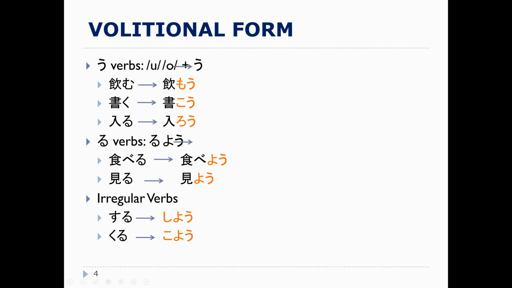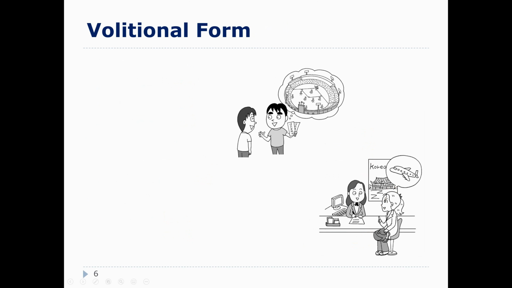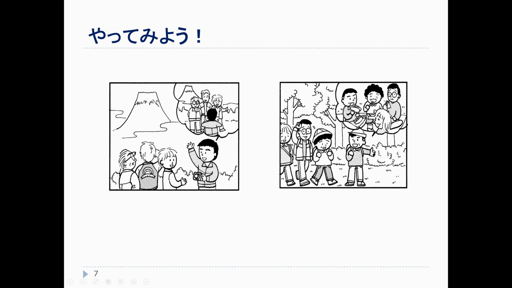So once again, for u verbs, we change to the o sound. For ru verbs, we add yo. And for irregular verbs, suru is shiyo, kuru, koyo. So let's look at some examples. 写真を撮ろう. So just like in our mas form, we would have said 撮りましょう.